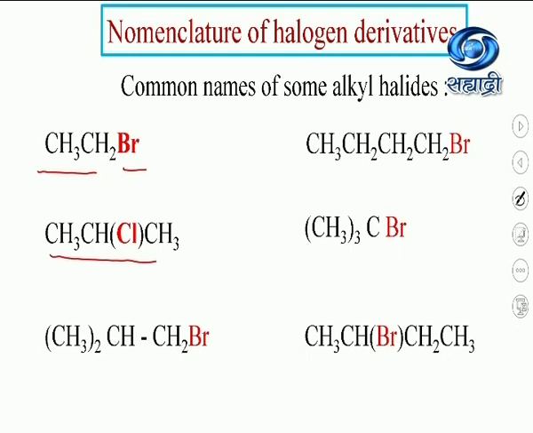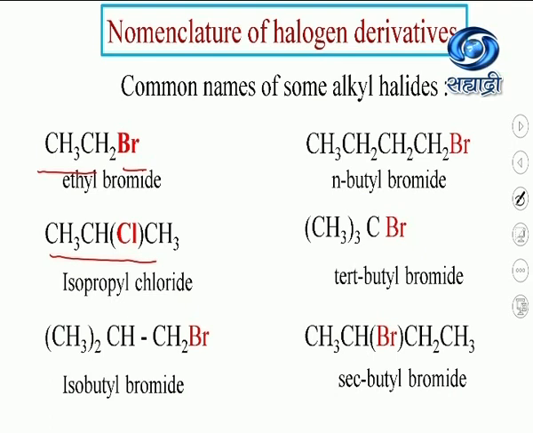It is a derivative of propane. But see the halogen atom, where it is attached to the central carbon atom. So the alkyl group becomes CH3, that is iso, and 3 carbon atoms, so propyl. So the name of the compound will be isopropyl chloride.